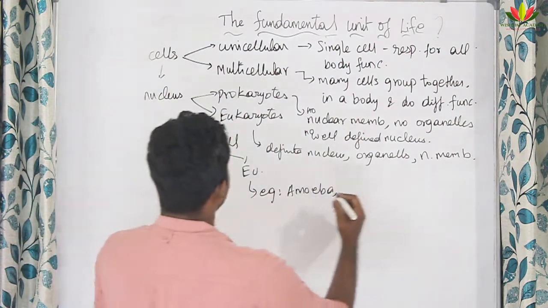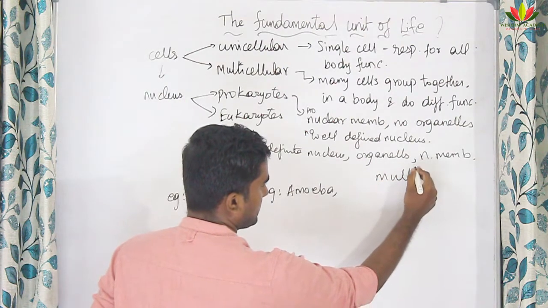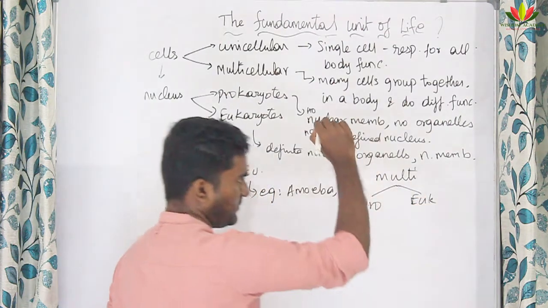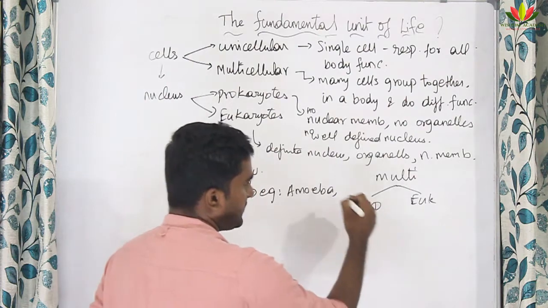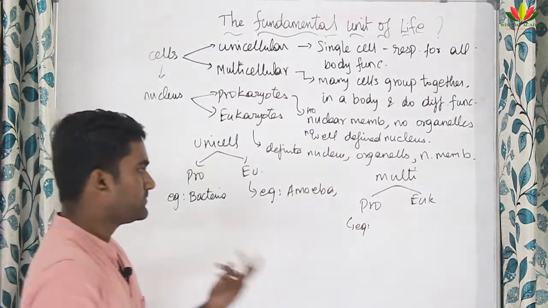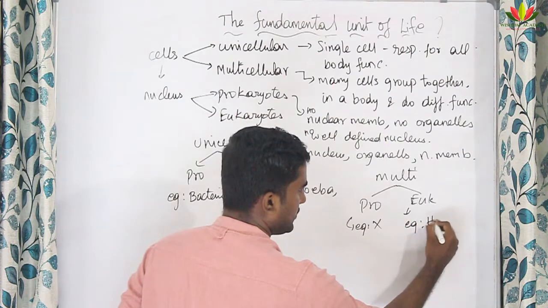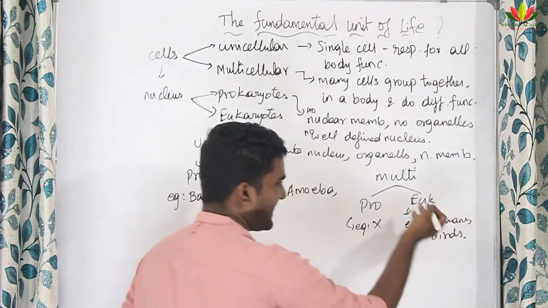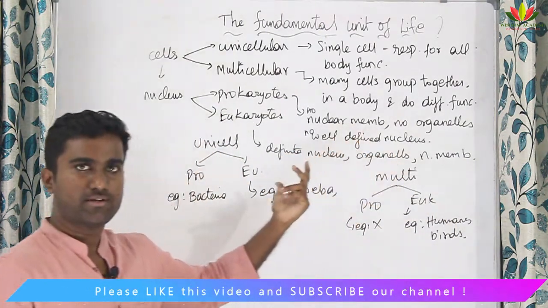The next thing is multicellular organisms. Multicellular organisms are also divided into two types, that is prokaryote and eukaryote, right? Is there any example of prokaryotes in multicellular organisms? No. Eukaryotes, as usual: humans, birds, animals, etc. Right? Why is there no prokaryotic multicellular organism?